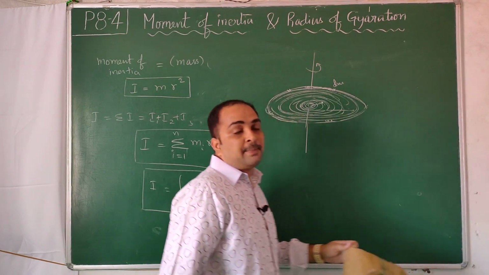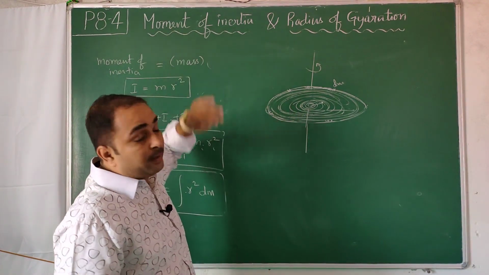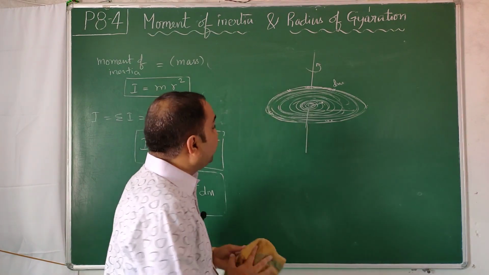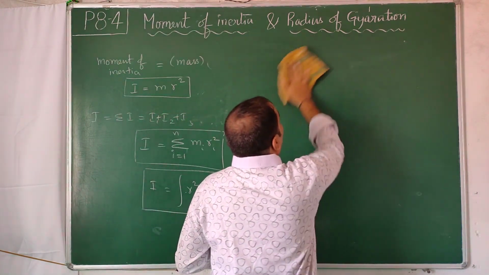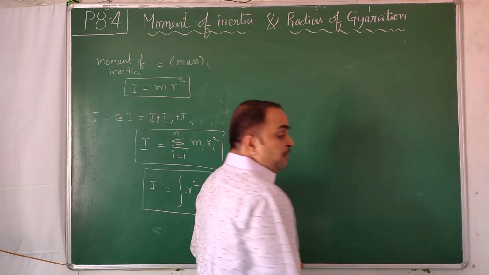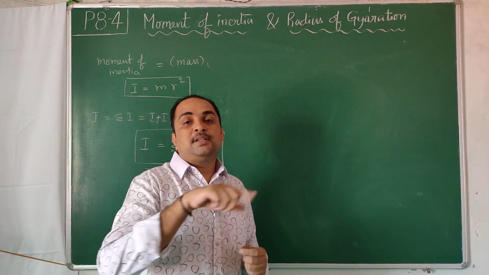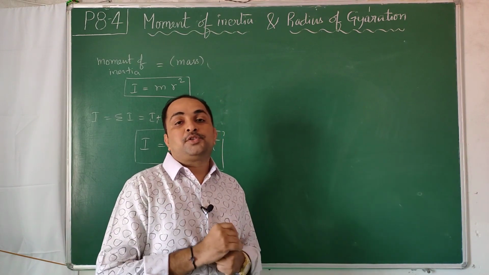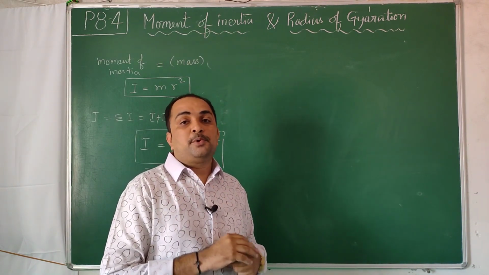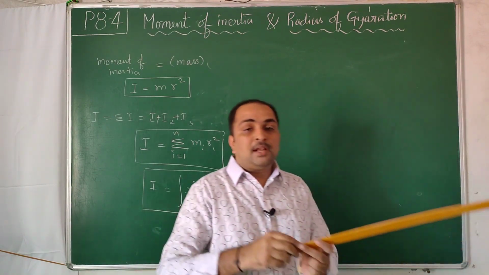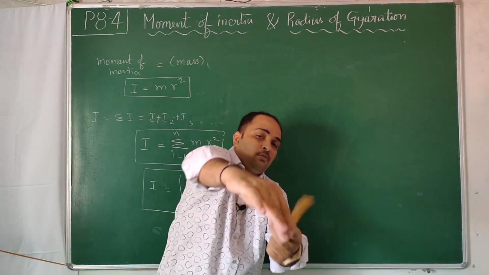Now derivations I am skipping because our topic is very big. So many things, parallel axis theorem, perpendicular axis theorem, several things have to be covered here. So what I am saying is, distribution of mass depends on the shape of the object. Circular disc will have one distribution, circular ring will have one distribution, solid sphere will have one distribution, different objects, scale will have one distribution. Not only that, the same scale for which we derived ml square by 3, changes when we rotate it differently.